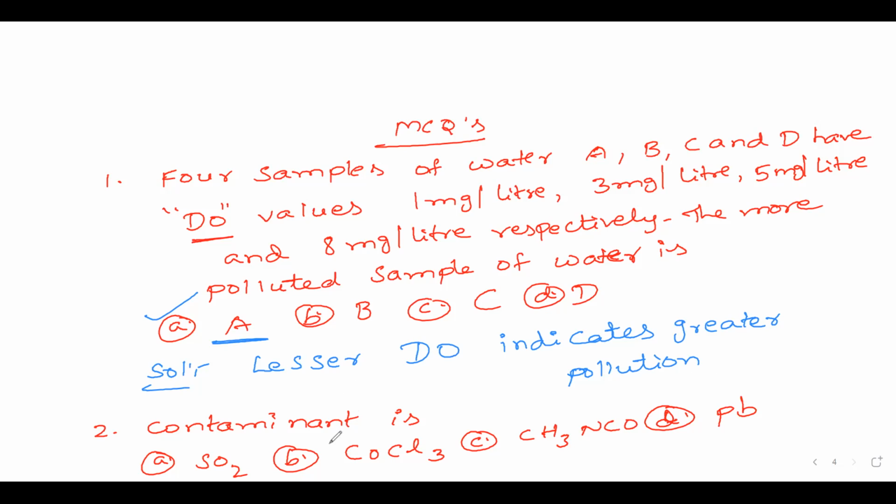So contaminant means which is not present in the atmosphere but released due to human activities into the atmosphere. Sulfur dioxide is present, cobalt chloride, and lead is also present. So answer is option C. This contaminant, methyl isocyanate, is responsible for the Bhopal gas tragedy, very very important, in 1984. So please make a note. Bhopal gas tragedy in 1984, which killed many people. Next, question number 3. Questions like these you will get in the examination.